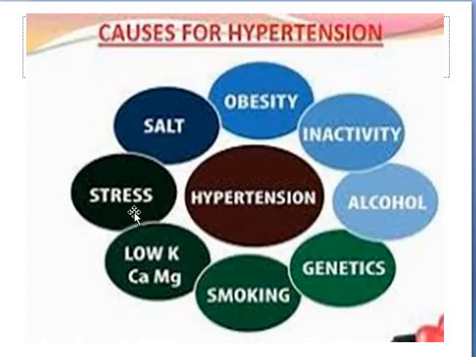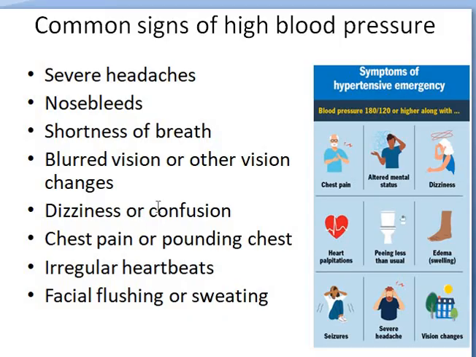This is the vital one for causing hypertension. So when we know the reason for hypertension, it is very easy to control.